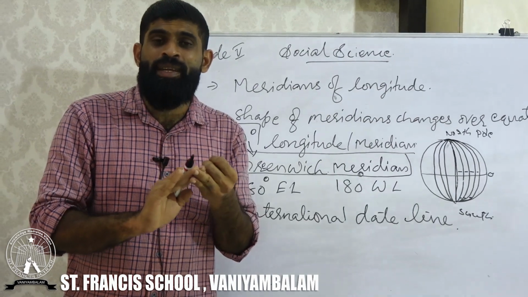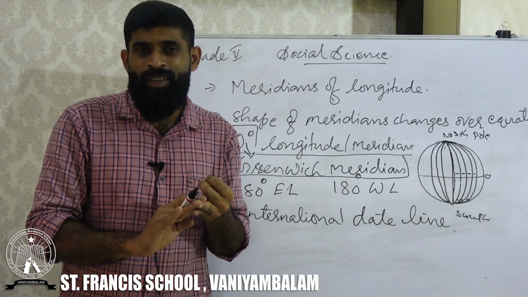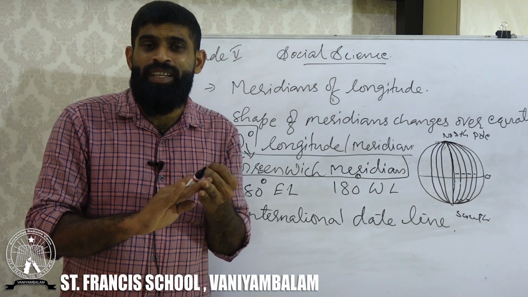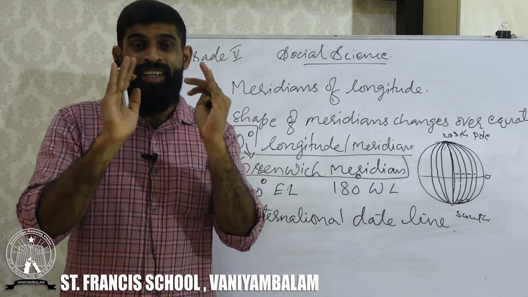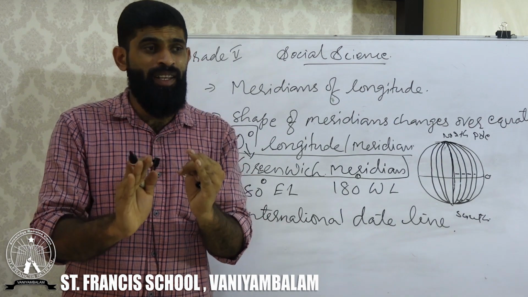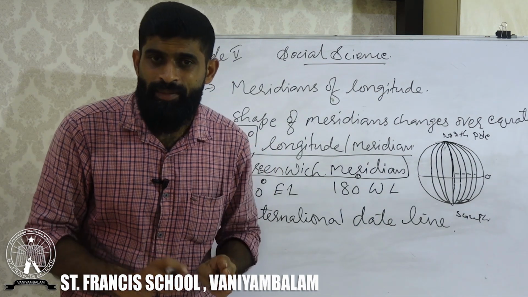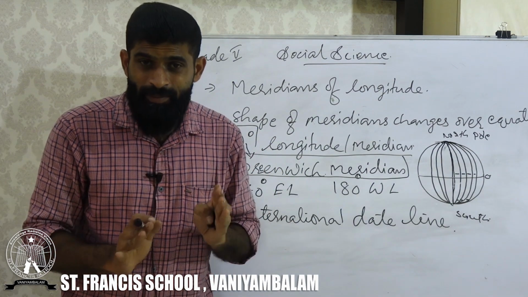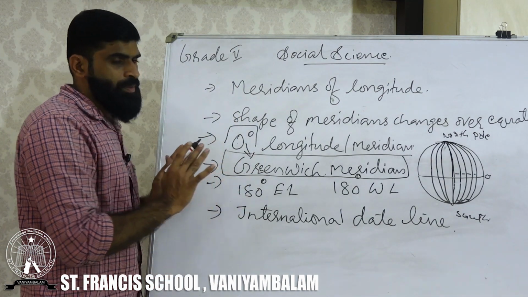What is another name of 0 degree longitude? Tell me. Greenwich Meridian or Prime Meridian. Is it clear? Okay. Then we are moving to another side.